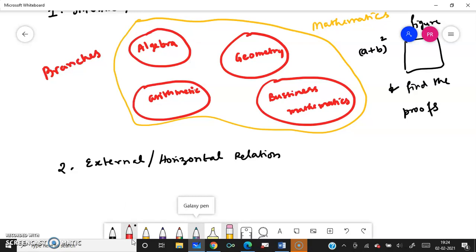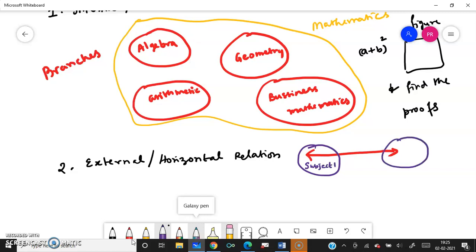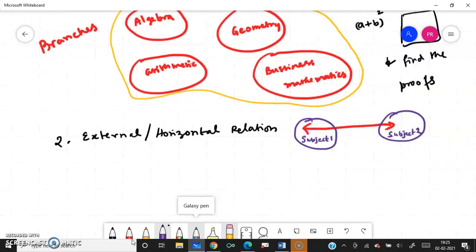Horizontal means like this: I can talk about subject one, and subject two. How subject one is related to subject two, this type of relationship is known as the horizontal relationship. External, they are not inside.